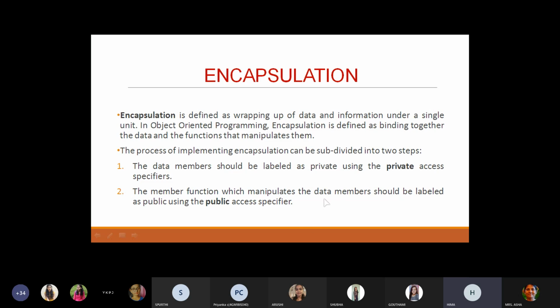If you do not declare any access specifier for the data members, by default they will be considered private. It is not mandatory to declare them; if you want them public, you should declare them as public. If you don't, by default they will be private.